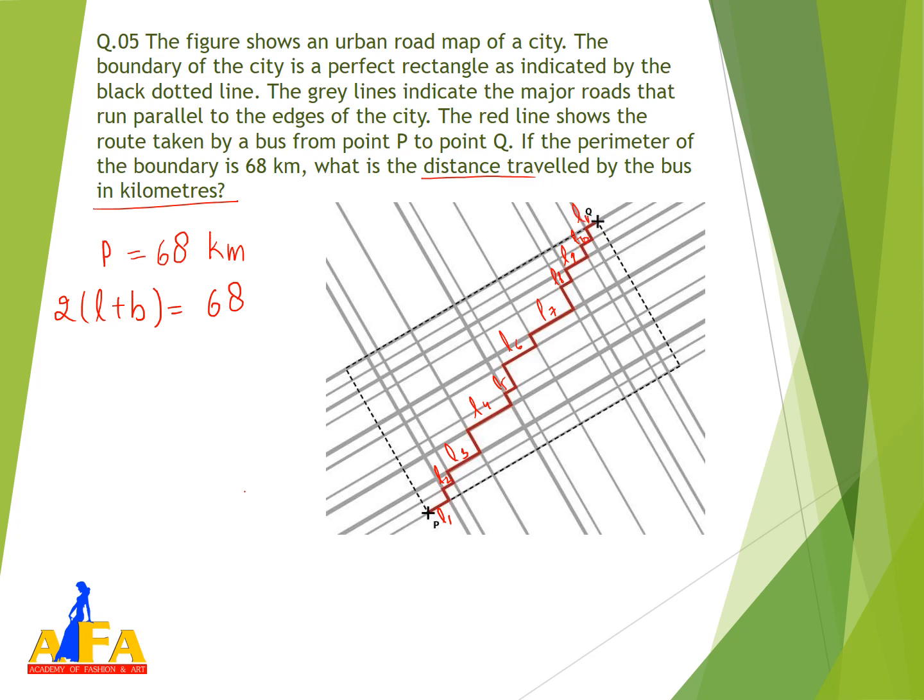By adding L1 plus L2 plus L3 plus L4 plus 5, 6, 7, 8, 9, 10, this will give the total length of the rectangle. In the same way, if we calculate the vertical length, B1 plus B2 plus B3 till B10, it will give the vertical value.